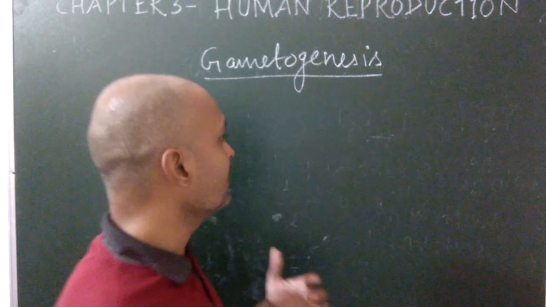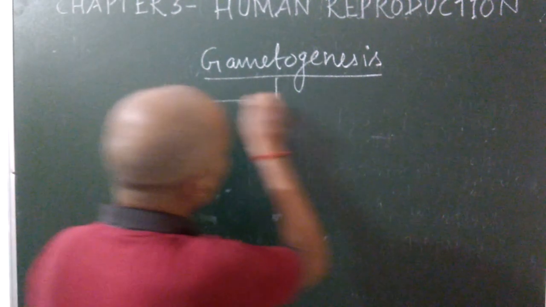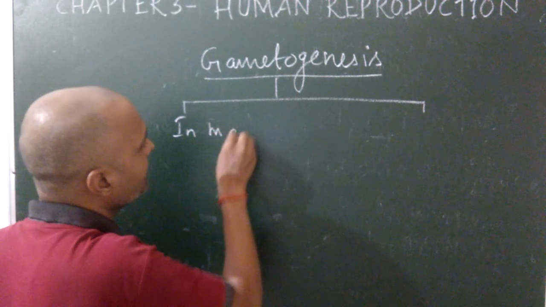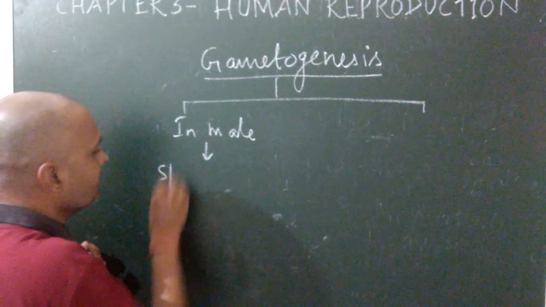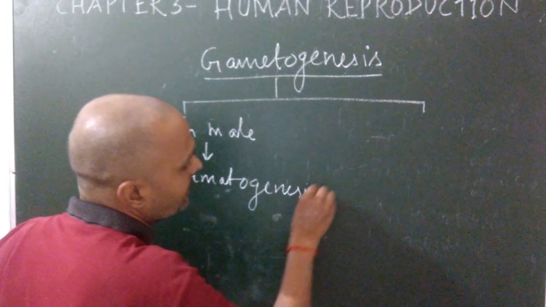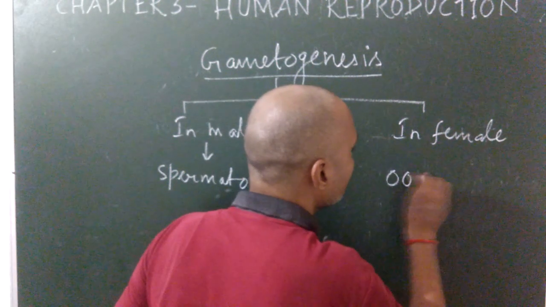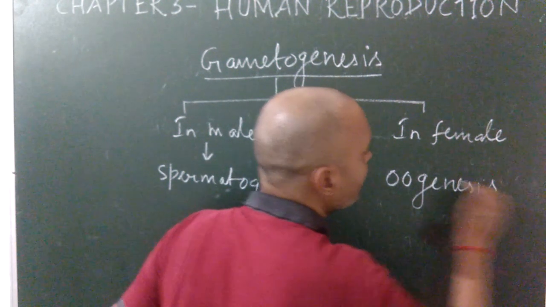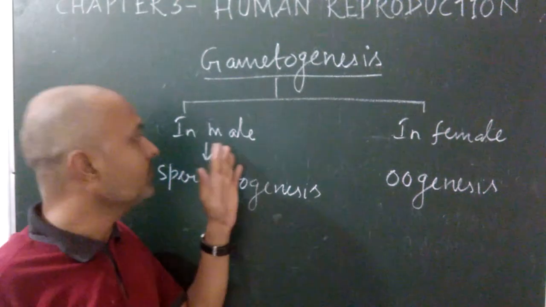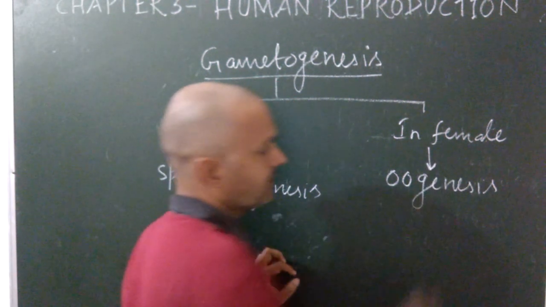So there are two types of gametogenesis found in humans. Gametogenesis in human male is known as spermatogenesis, whereas in human females it is known as oogenesis.